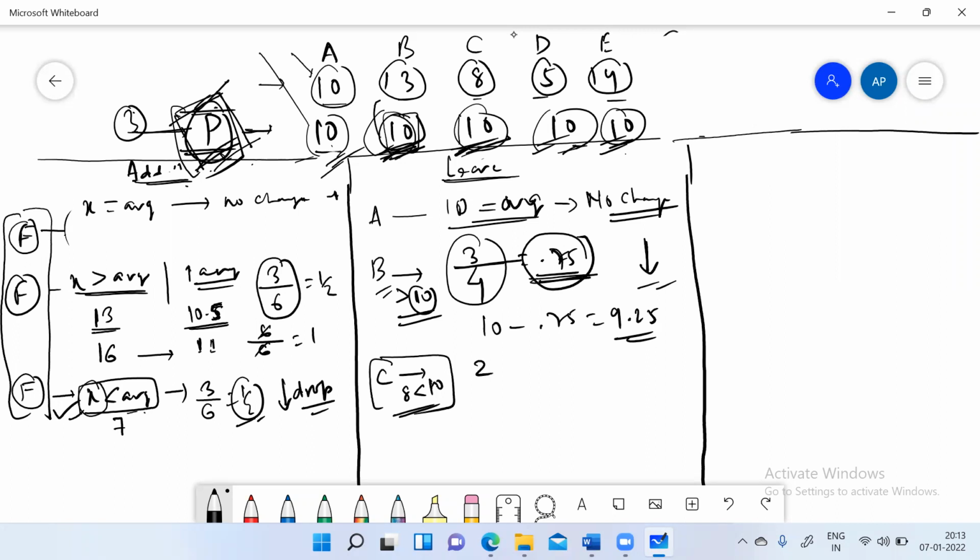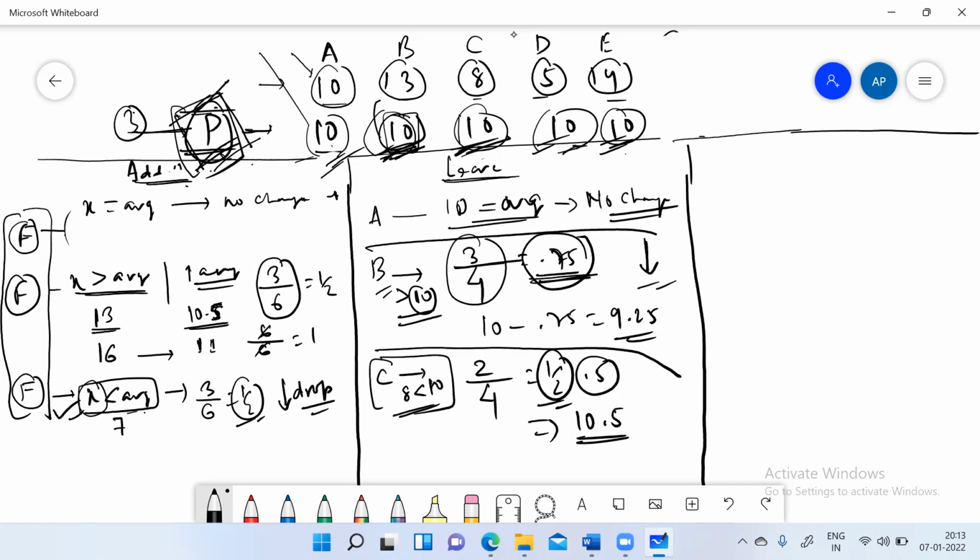So we have 2 extra which C has given, and C will leave the group, and these 2 will be redistributed to the rest of the 4 members. That means half to everyone, 0.5 to everyone. The new average will be what? 10.5. So the value leaving the group, if it is less than average, the